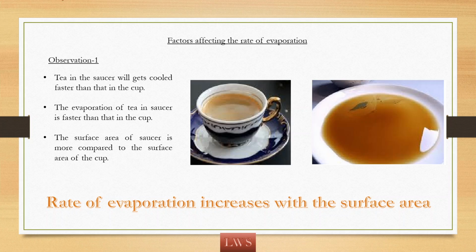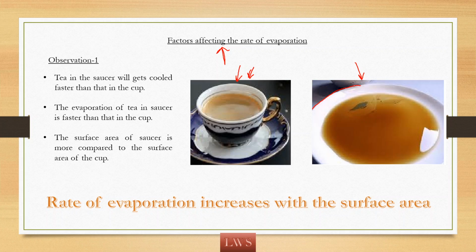Now let us see the factors that affect the rate of evaporation. So for this, consider tea in two different containers. In the first figure, you can see there is some tea in a cup, and in the second figure, you can see some tea in a saucer. In which of these two does the tea get cooled faster? Obviously, the tea in the saucer cools faster than the tea in the cup. What is the reason for this?